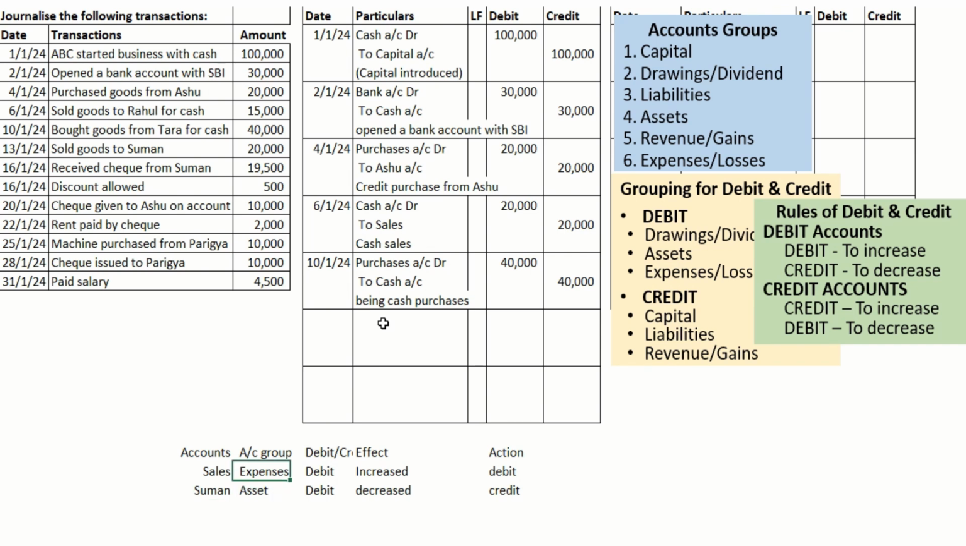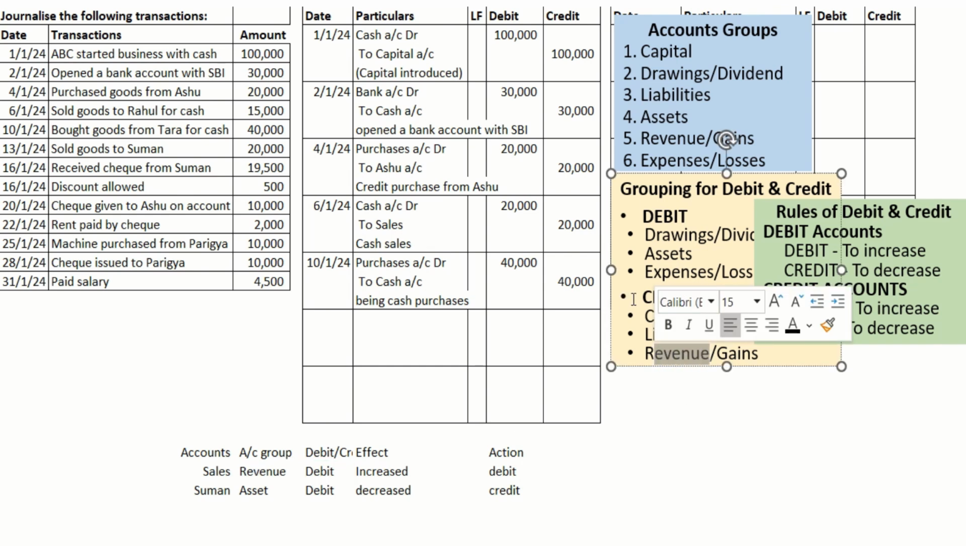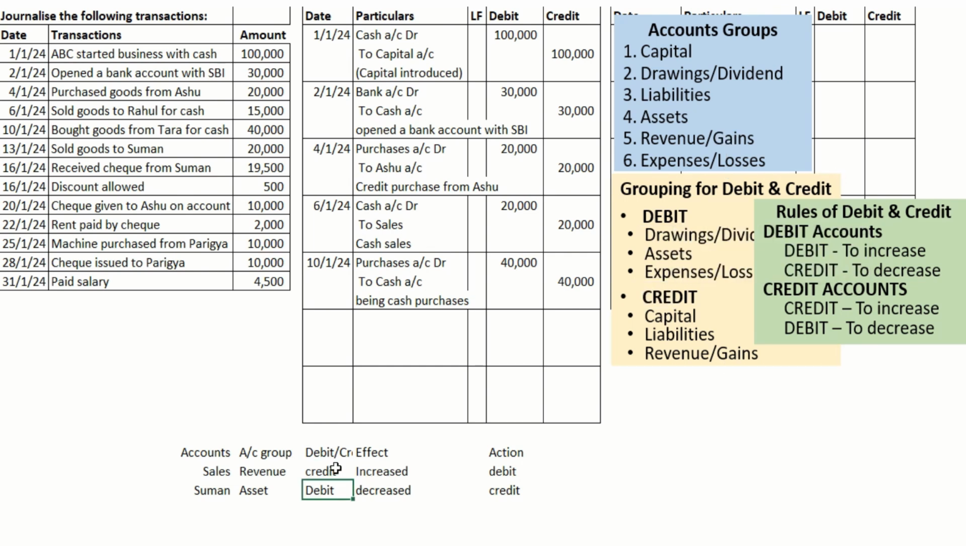So one is sales, another is Suman. Now sales comes under revenue. Suman is the one who has to make payment to us, so it's a resource, so it's an asset. Sales comes under which category? Revenue comes under credit. Suman is an asset. Asset is in which category? Debit.